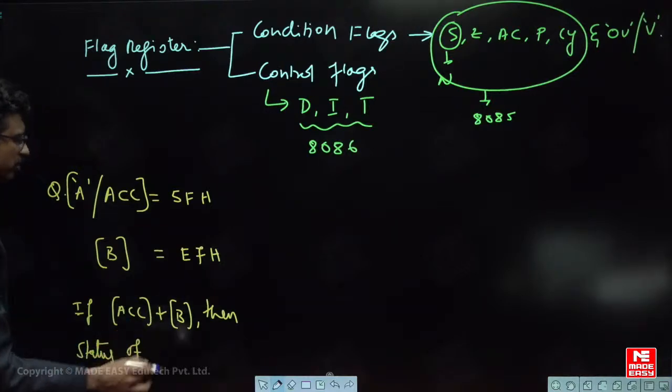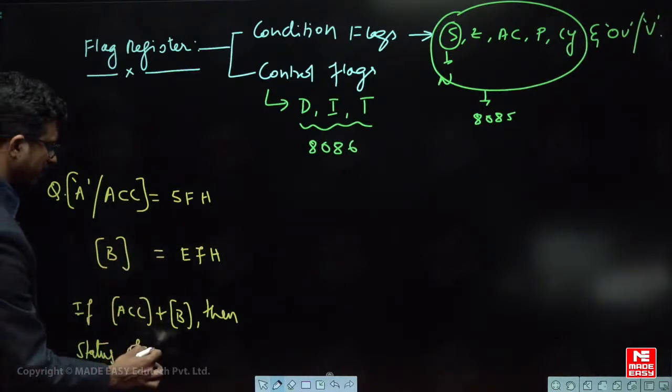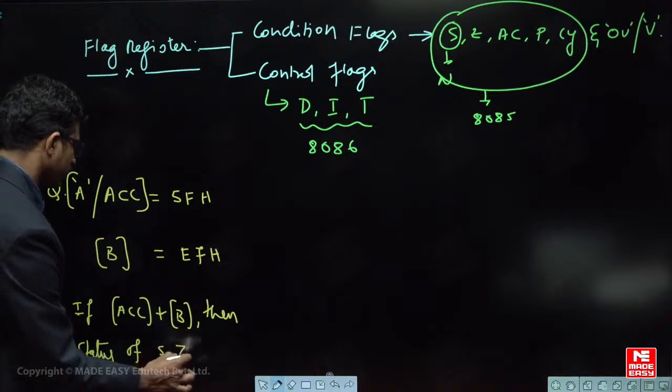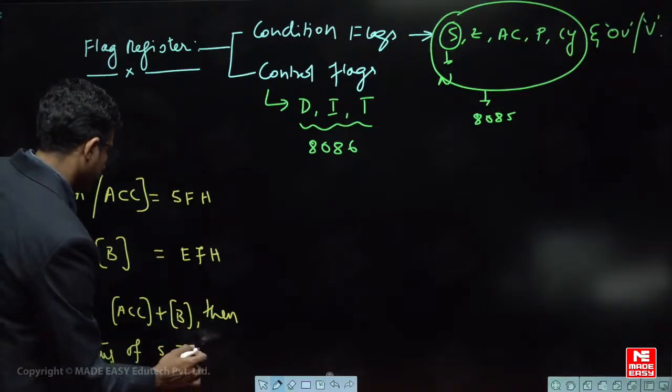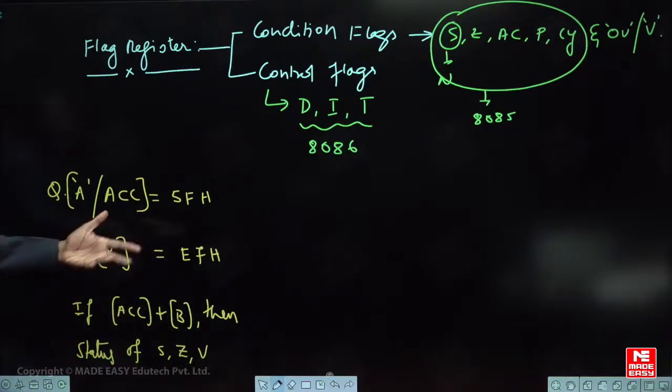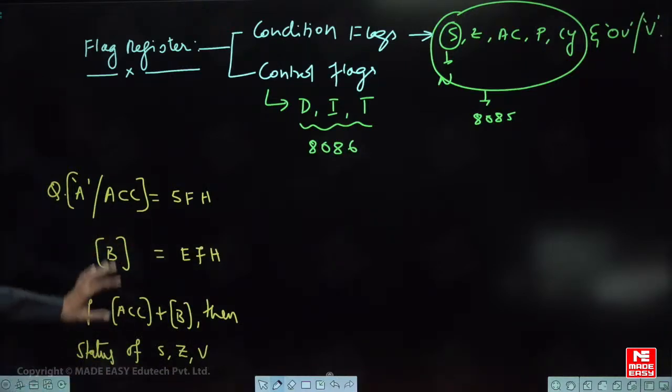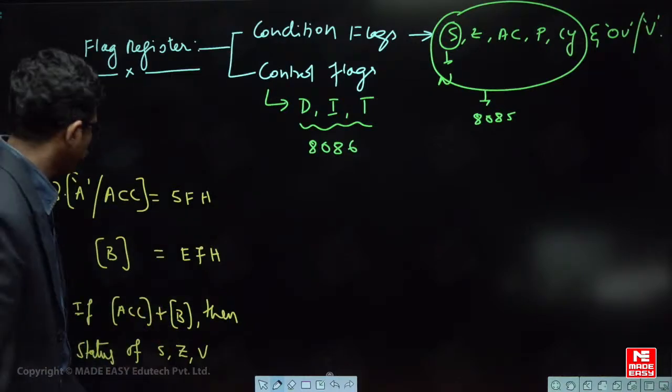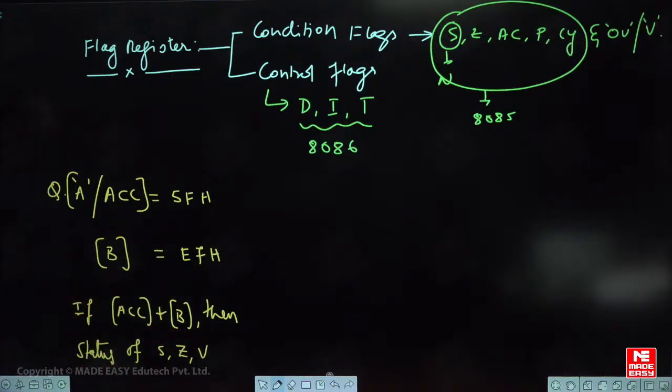I am giving you only three flags here, like sign, zero and the overflow flag, but we shall calculate all the flags so that it will be a practice question for you. So what is the status of these flags? This is the question given to you. Let us take this question and see how the values can be understood. Is it clear?